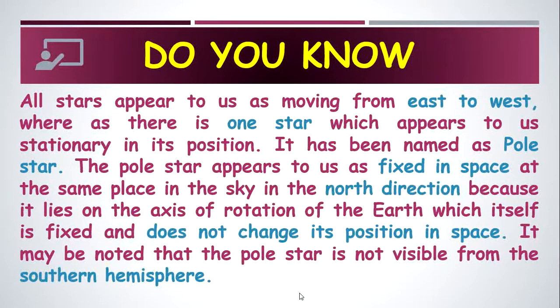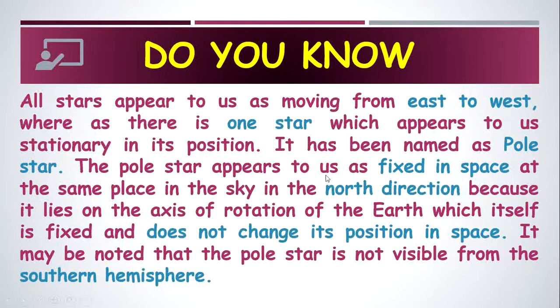Do you know about the pole star? Okay, now let us see what is called the pole star. All stars appear to us moving from east to west, whereas there is one star which appears to us stationary in its position. It is named the pole star.